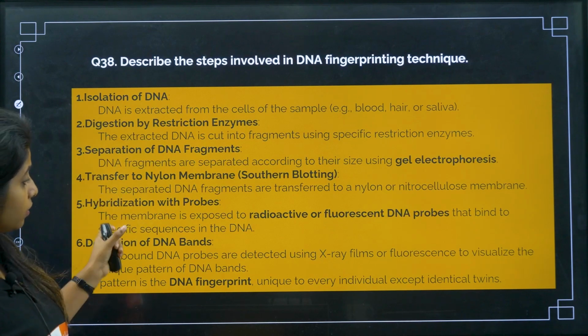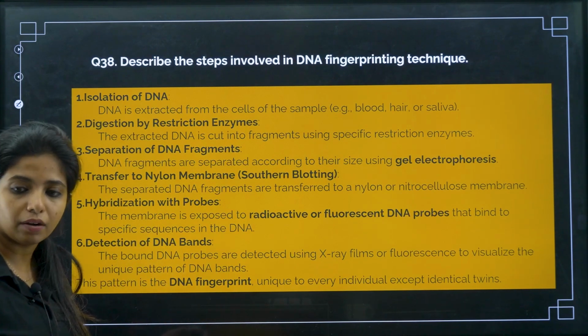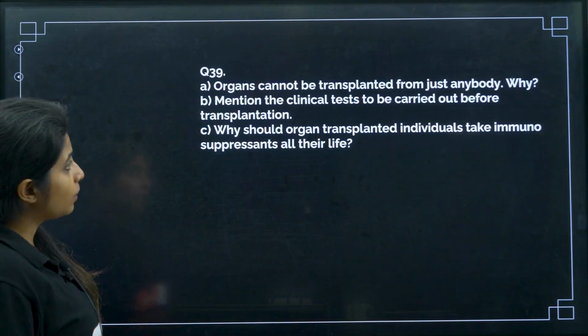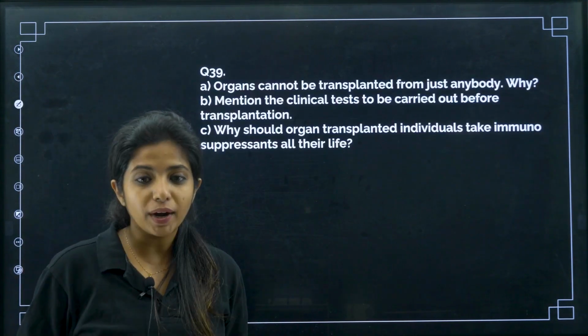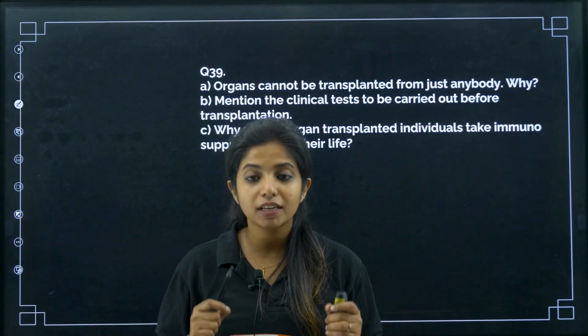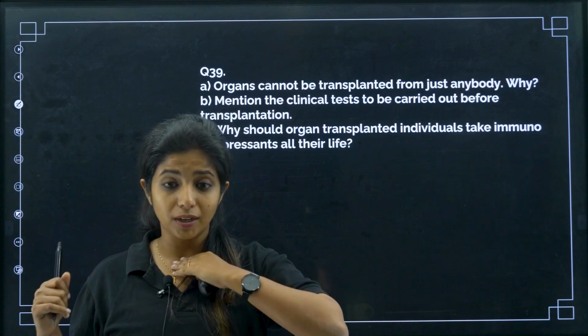I have made it into color in bold format so that you can remember it profoundly. Okay, now the next thing, organs cannot be transplanted from just anybody. Why do you think organs cannot be transplanted from anybody? Because, my dear children, everything in our body is coated by proteins. Now everyone has different proteins on their surfaces.